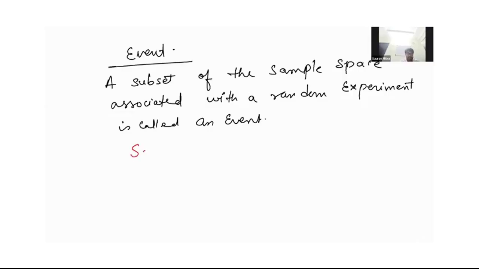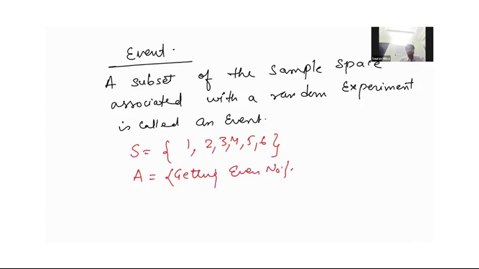See, we have created a sample space. Let us say we are taking the example of rolling a die. 1, 2, 3, 4, 5, 6. These are the possible outcomes. This is the sample space, clubbing all the outcomes in the curly bracket. So any subset of this is your event. Okay. So if I take A as getting even numbers, this will be your 2, 4, and 6. This is your one event. A is your subset of S.